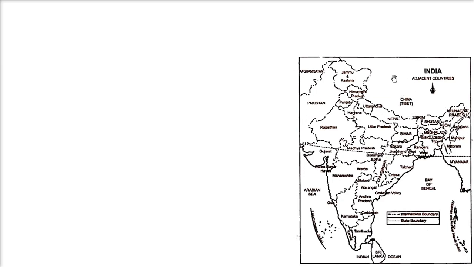We have a line, the 82 degree 30 minutes line, which is called the Indian Standard Time line. It is around 82 degree 30 minutes, passing through Mirzapur of Uttar Pradesh. And the time which is shown at this line is the time of the person who is in Karnataka, Jammu Kashmir, Gujarat or Arunachal Pradesh. Everyone will have the same time.